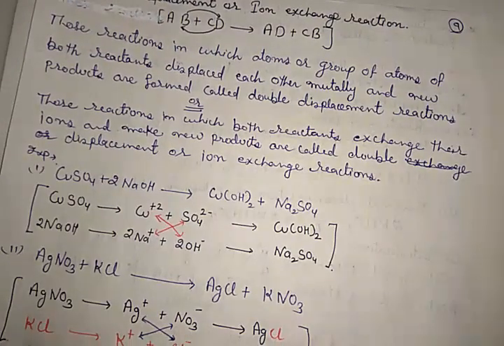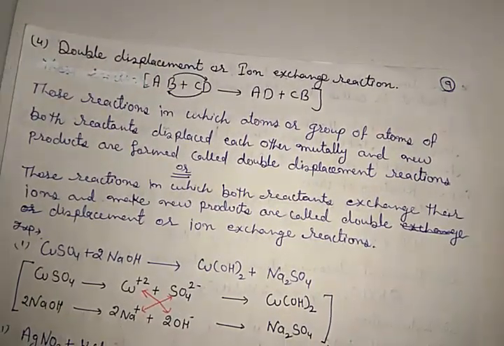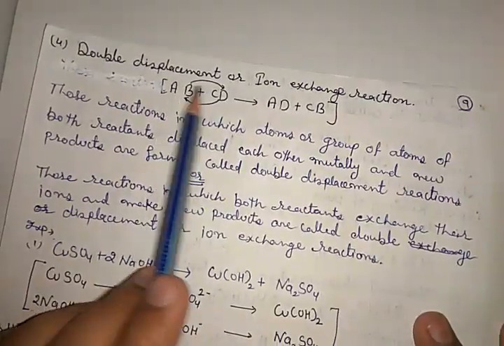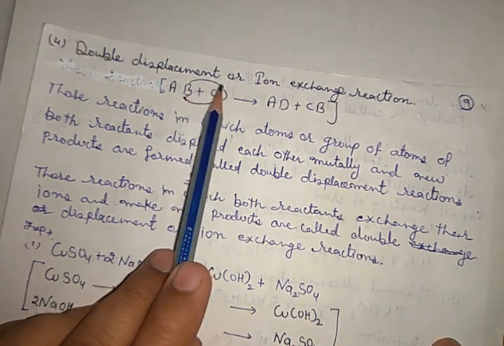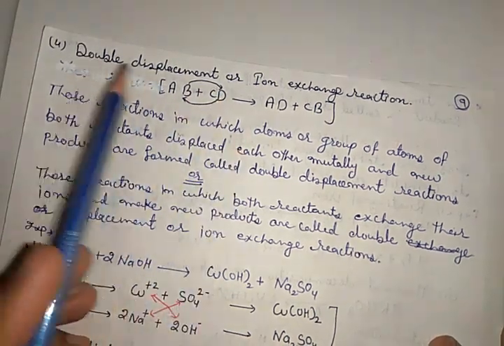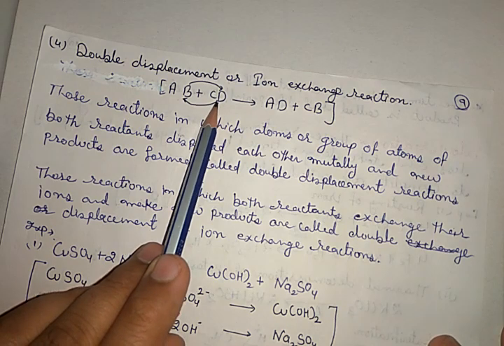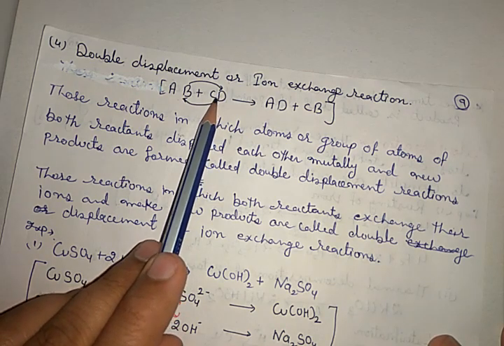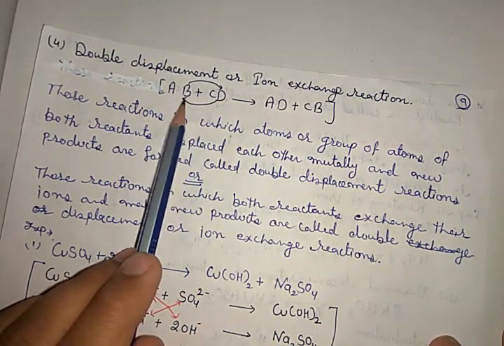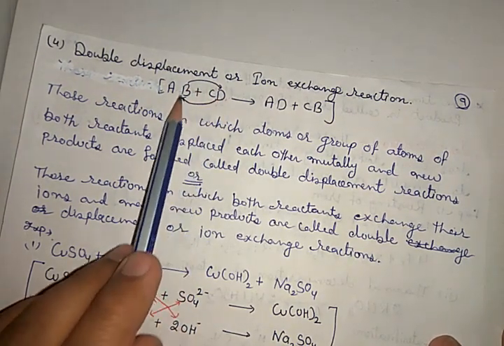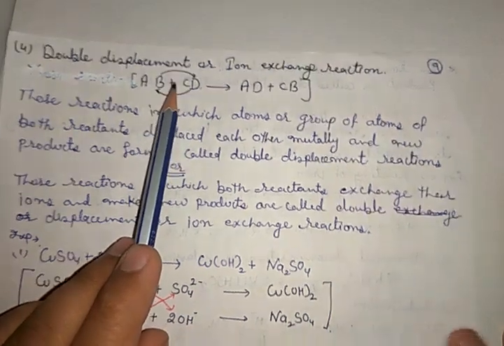Now let me discuss the fourth type, that is double substitution, double displacement or ion exchange reactions. In these reactions, two reactants exchange their ions, or we can say in these reactions the atoms or group of atoms of both reactants displace each other.